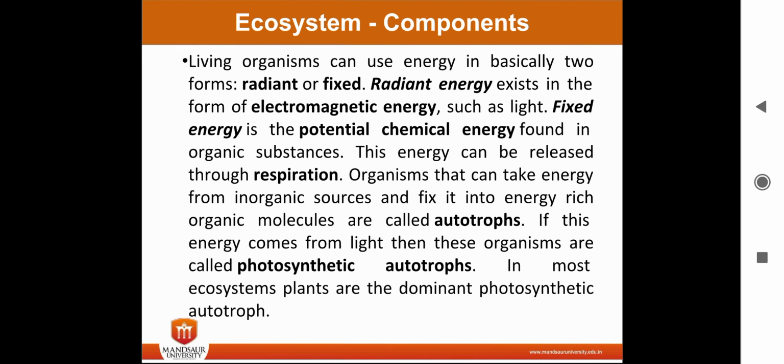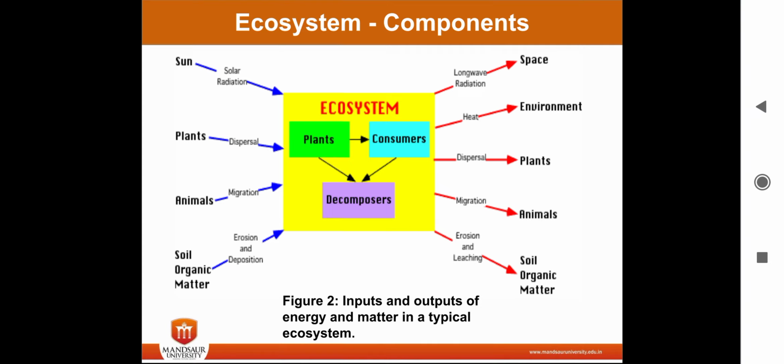Living organisms can use energy in basically two forms, radiant and fixed. Radiant energy exists in the form of electromagnetic energy such as light. Fixed energy is potential chemical energy found in organic substances. This energy can be released through respiration. These are the components of an ecosystem. Basically there are some inputs and some outputs of an ecosystem, and decomposers are also there.